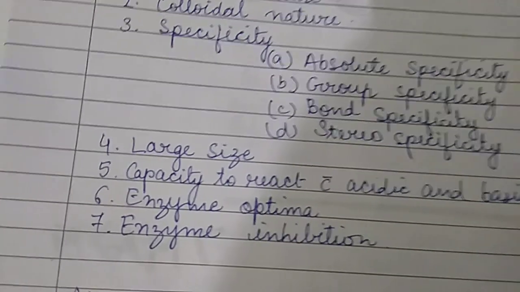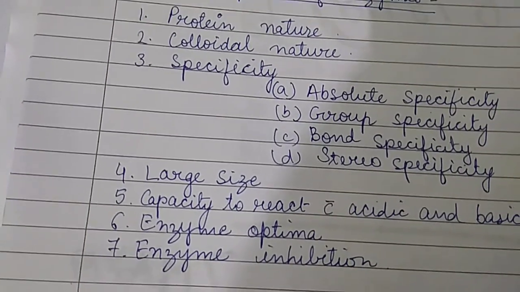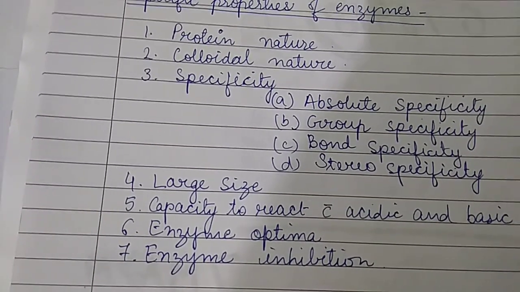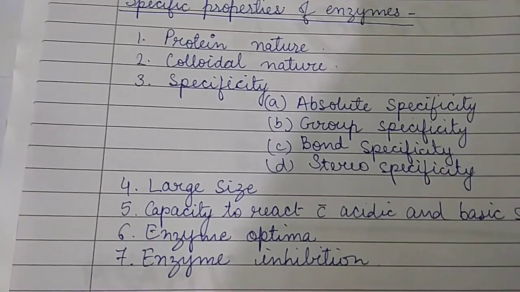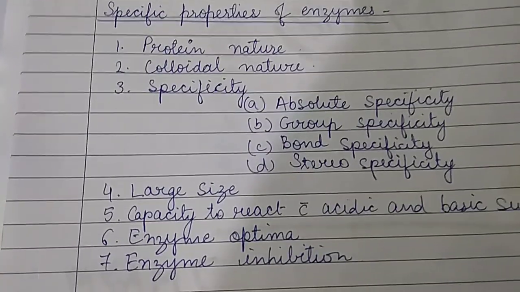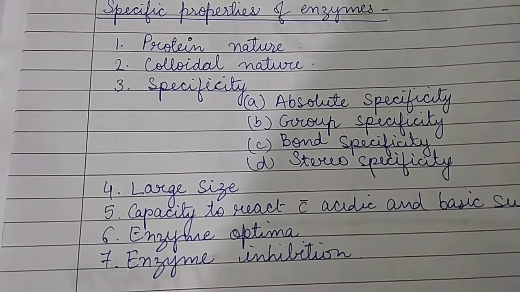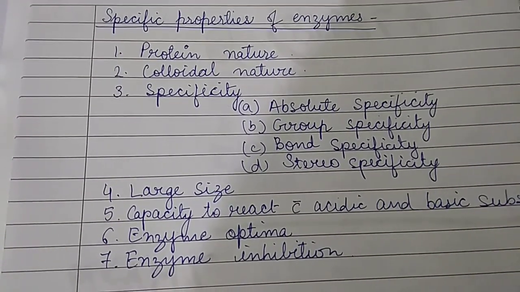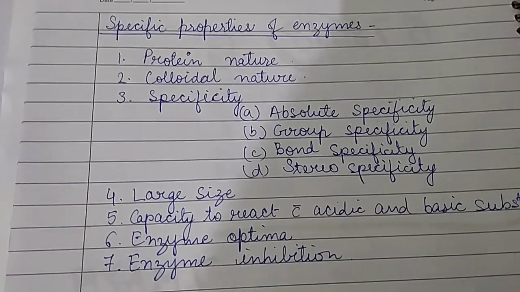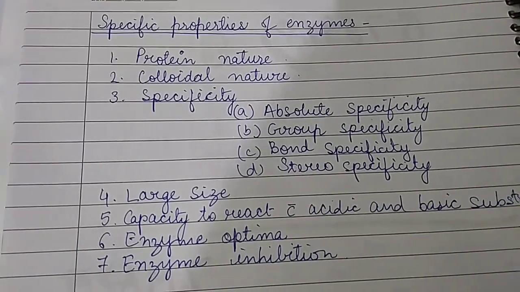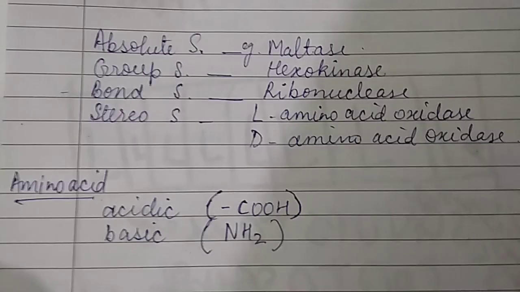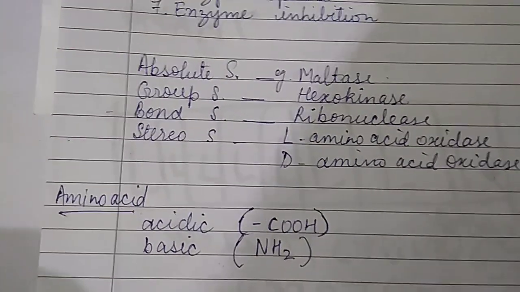Now comes the capacity to react with acidic and basic substrates. As the major part of an enzyme is made up of protein, and proteins are made up of amino acids, and amino acids are amphoteric in nature. What do you understand by amphoteric? Amphoteric means they can react both as a base and as an acid. So amino acids contain both an acidic group and a basic group.